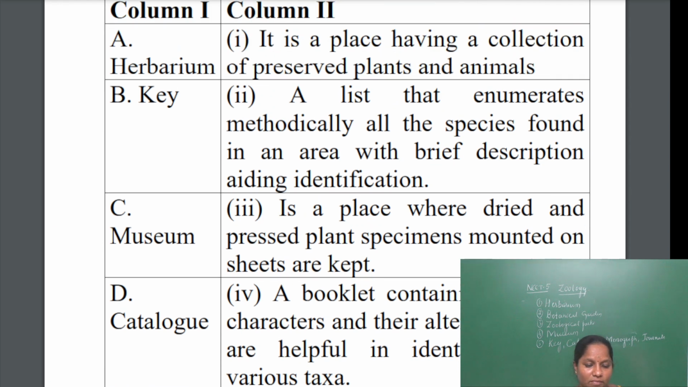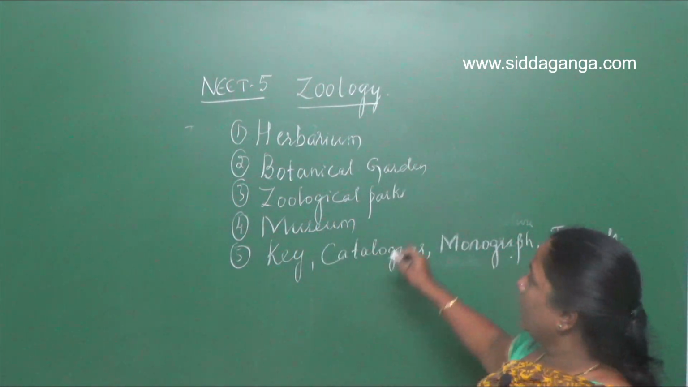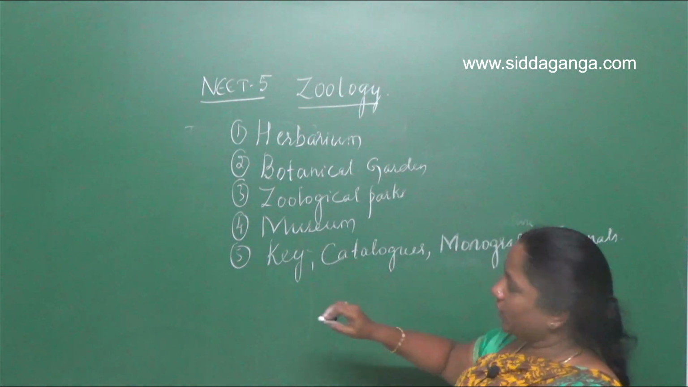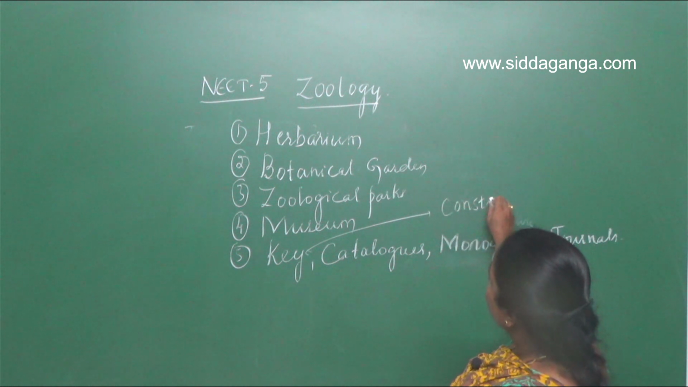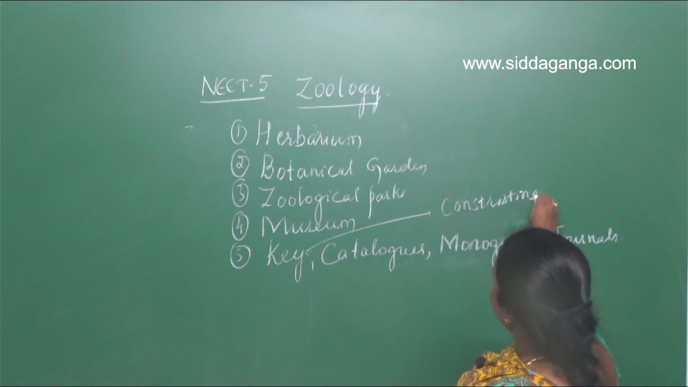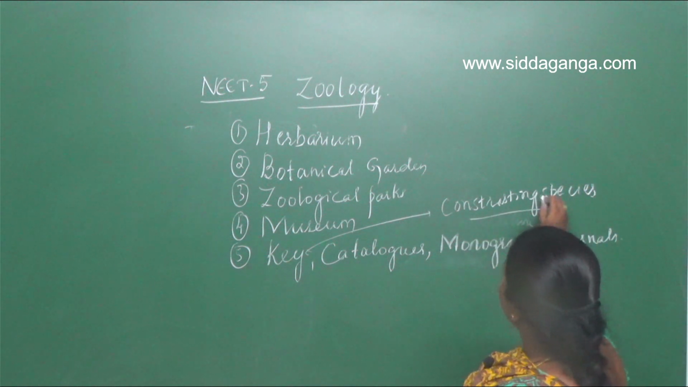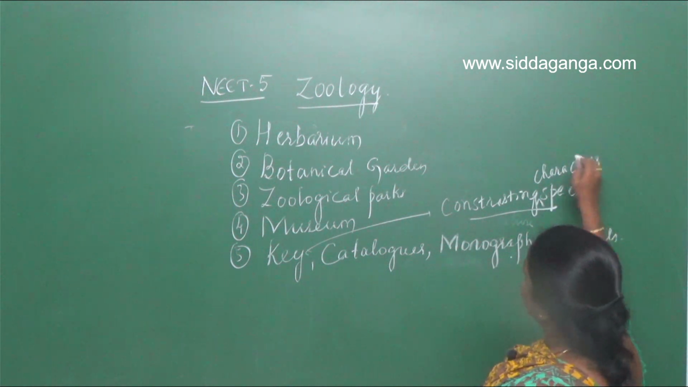Second one, key. The key is a booklet that contains contrasting characters. The contrasting characters of the species are mentioned in the key.